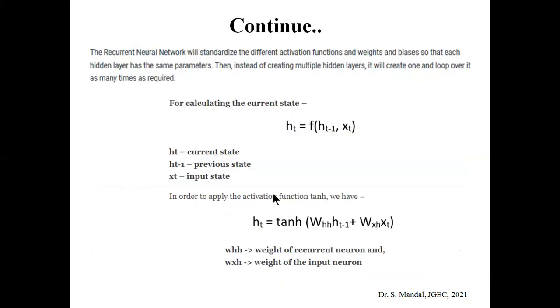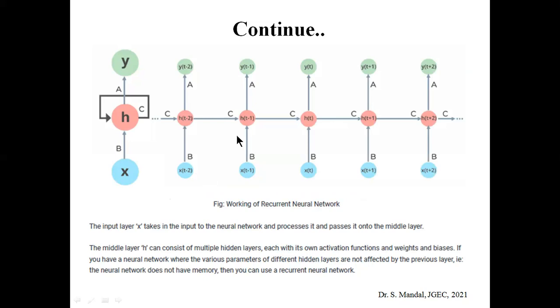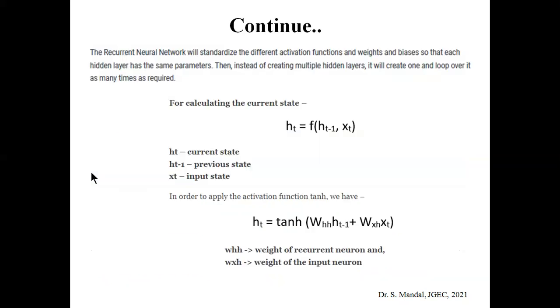So in case of RNN, what happens? RNN will standardize the different activation functions, weights, and biases so that each hidden layer has the same parameters. And instead of creating multiple hidden layers, it will create one and loop over it as many times as is required. So if you want to predict, suppose, n number of time steps, we need to use the RNN for n number of cases.